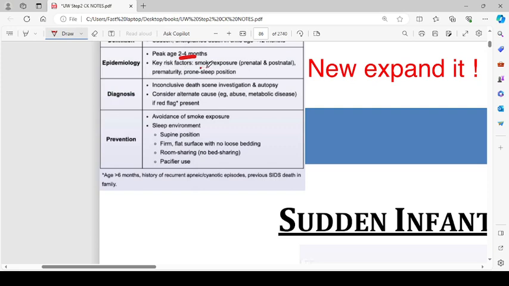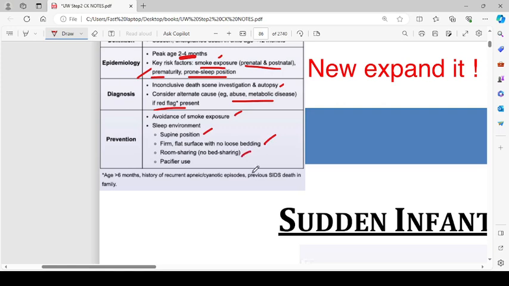So key risk factors are smoke exposure, prenatal or postnatal, prematurity, and prone sleep position. Smoke exposure is an important one. Prenatal and postnatal smoke exposure, prematurity, and prone sleep position. Diagnosis: inconclusive death seen in investigation and autopsy. Consider alternative cause like abuse or metabolic disorder first if red flag is present. Prevention: avoidance of smoke exposure, sleep environment, supine position, firm flat surface with no loose beddings, room sharing, no bed